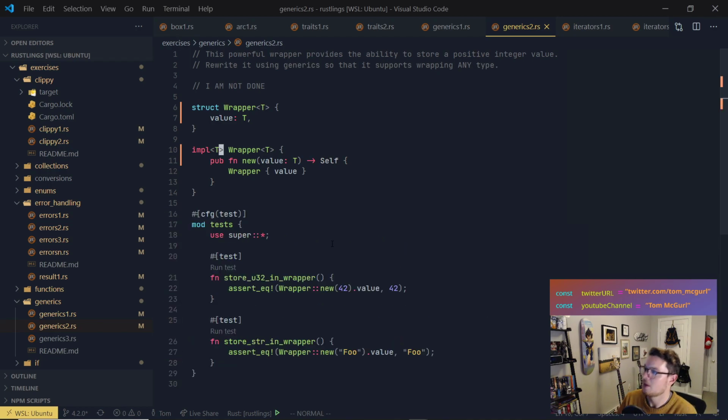We did it. So again, what we did was we made our struct wrapper generic over type T. We were then able to use T. We then had implementation. Of course, you had to define it over type T, and then you can use it here. And we're just passing T, which lets us use a generic type.